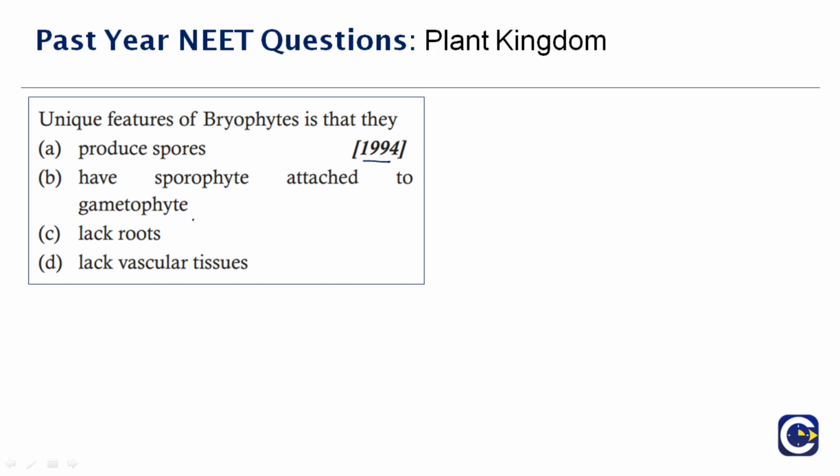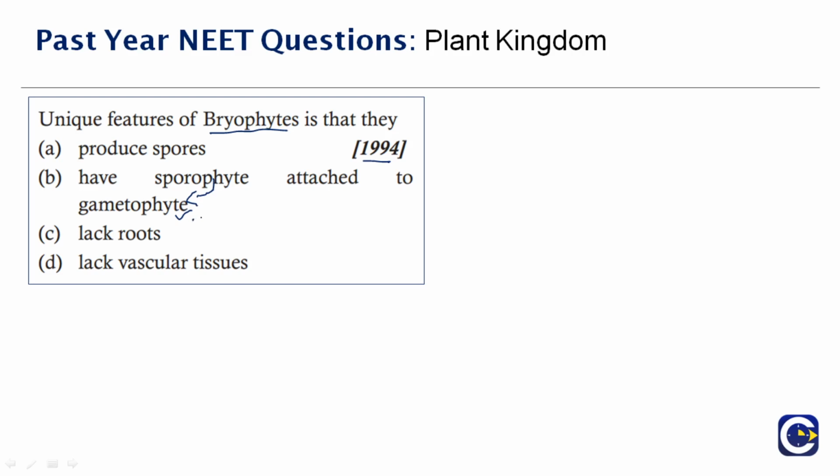So the life cycle of bryophytes, if you see, the dominant phase is the gametophyte phase, while the sporophyte is dependent upon the gametophyte. So the unique feature of bryophytes is that they have a sporophyte attached to the gametophyte. Now you get the answer.